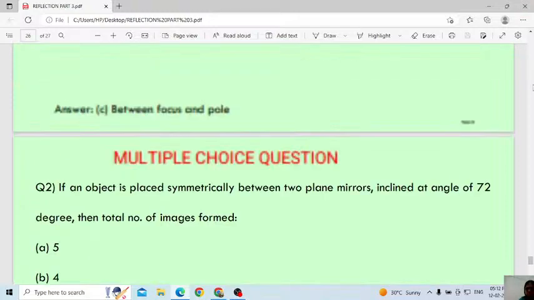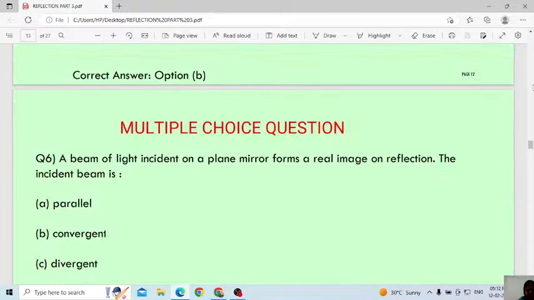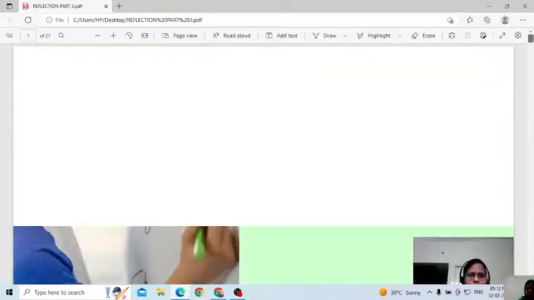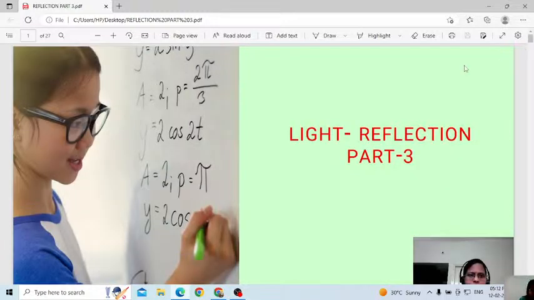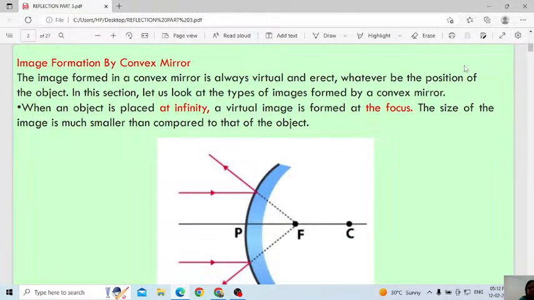Reflection, this is the next class of what I explained yesterday. I explained in detail about the basic diagram, everything. Today we will discuss the last one. We will discuss reflection, this one is part 3. Then today we will discuss the convex mirror, then the convex lens and concave lens, everything in detail.